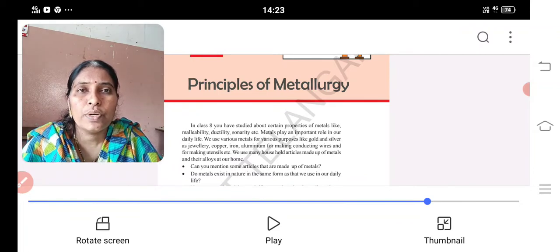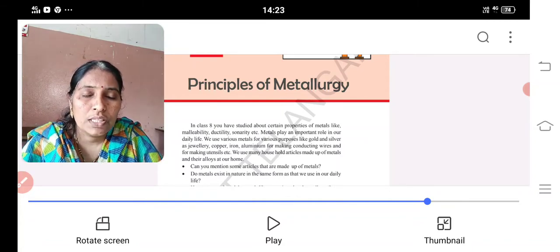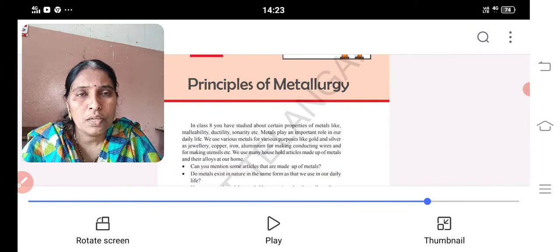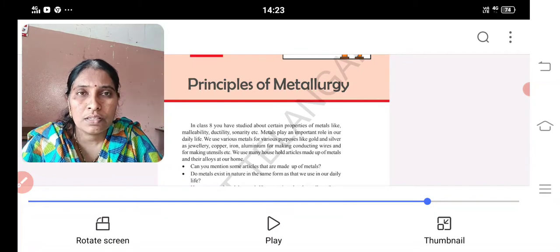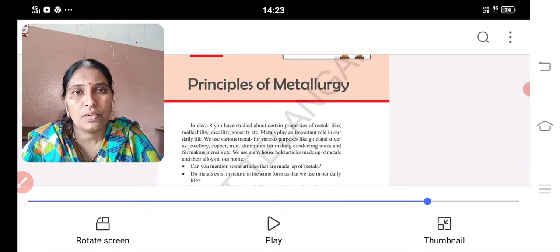This lesson, Principles of Metallurgy, is important for FA3. FA3 starts from March 1st. The portion is Principles of Metallurgy. In this metallurgy, we are going to discuss what is a mineral, ore, metal, and what are the processes used in the extraction of metals. That is concentration and dressing, extraction, and purification.